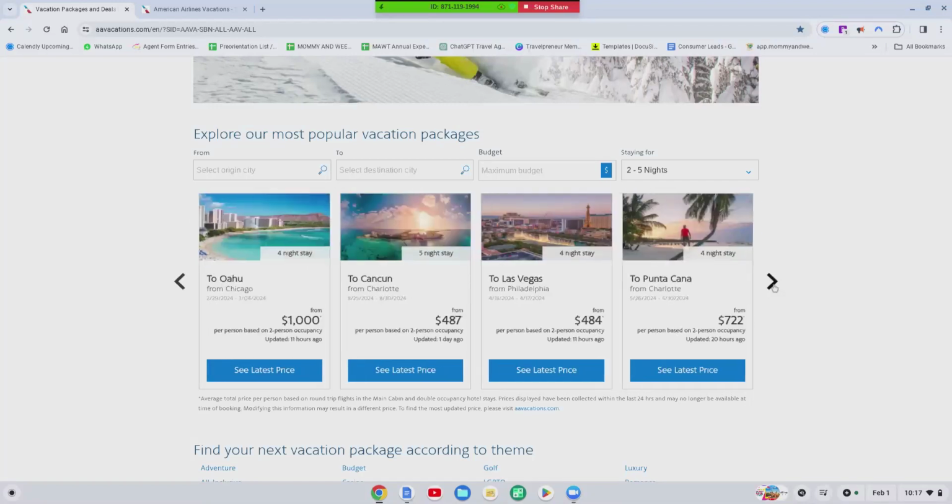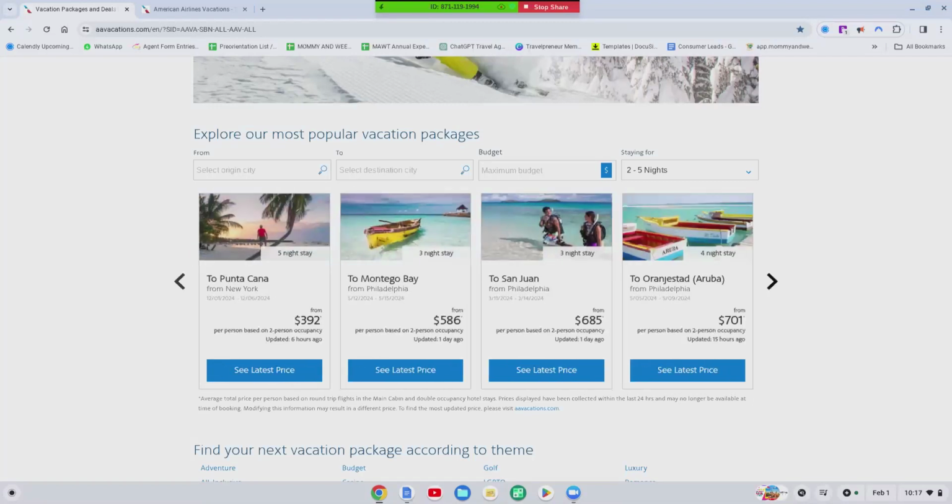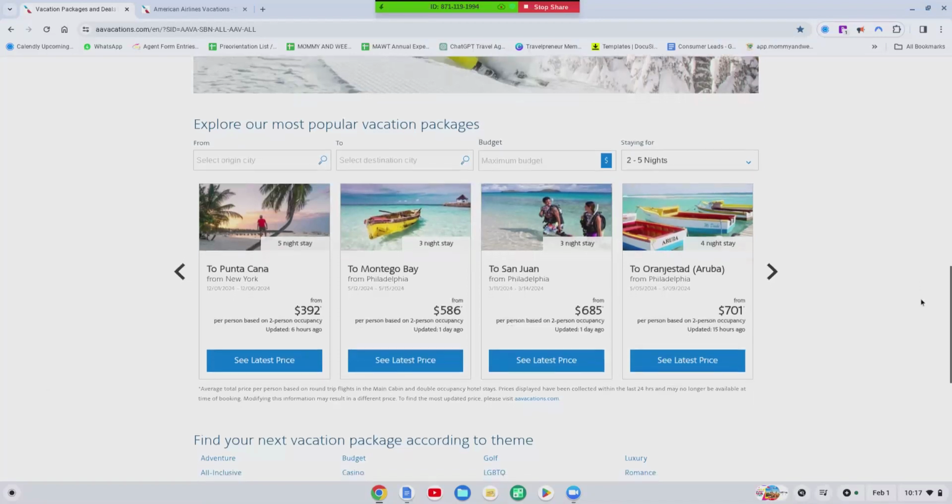And so these are deals that you guys can post as travel agents. So you're going to make more money because you're posting more deals. You don't have to even think about what to post. It's already here. And so what I always do, I always take it a step further, and I'm going to show you guys how to take a deeper dive into this, because sometimes some of these hotels that are listed in here, maybe they're 3 stars, or maybe it's not something that you'll put your brand behind.